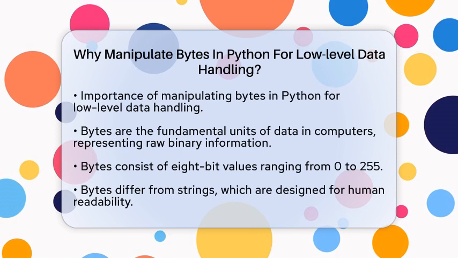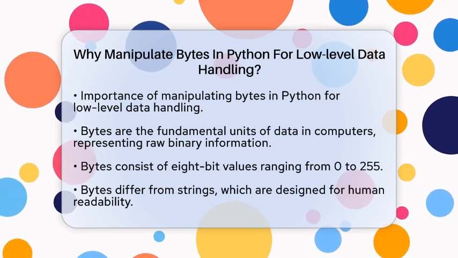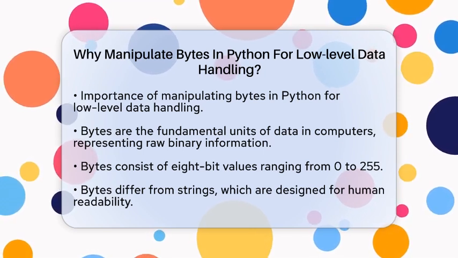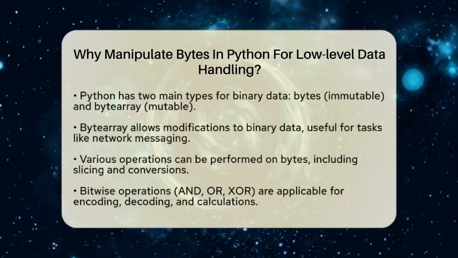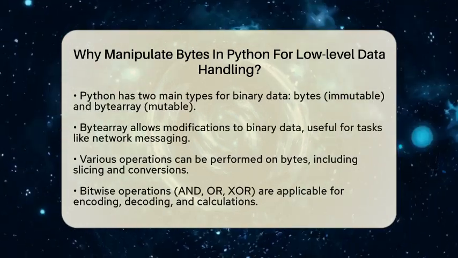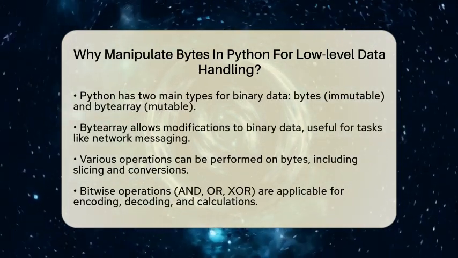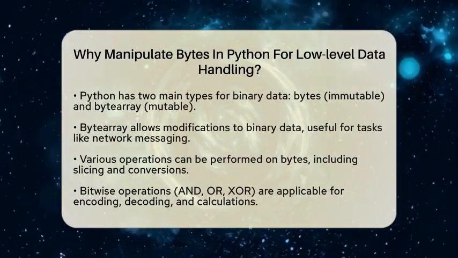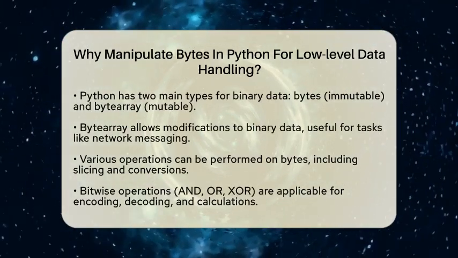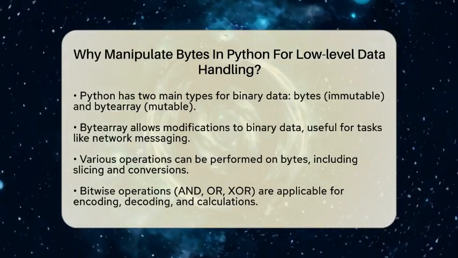In Python, there are two main types for dealing with binary data: bytes and bytearray. The bytes type is immutable, which means once you create it, you cannot change it. On the other hand, bytearray is mutable, allowing you to modify its content. This flexibility is particularly useful when you need to change binary data on the fly, like when you are constructing network messages or editing binary files.